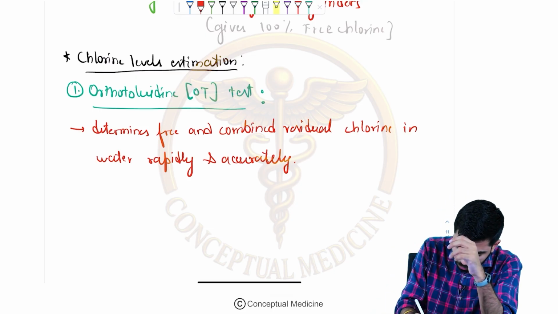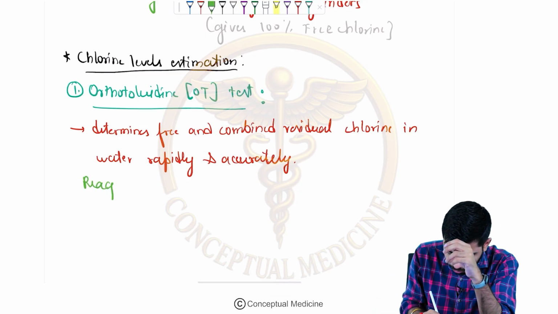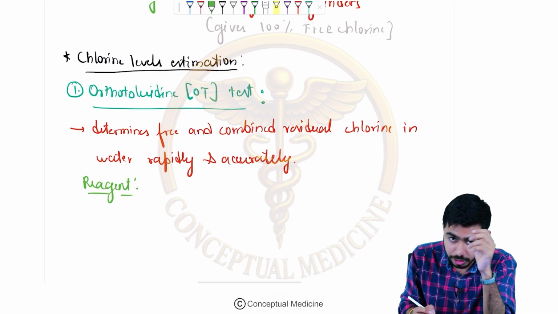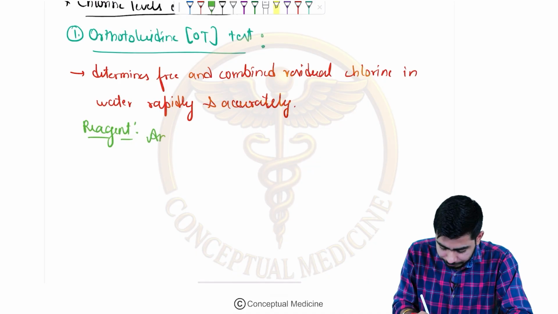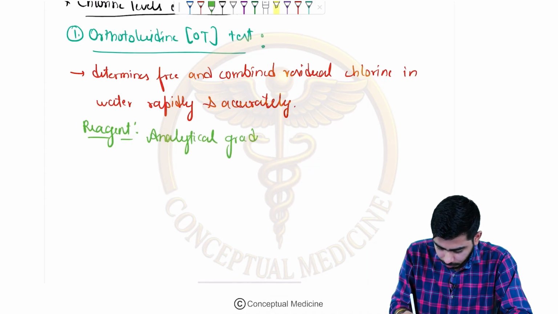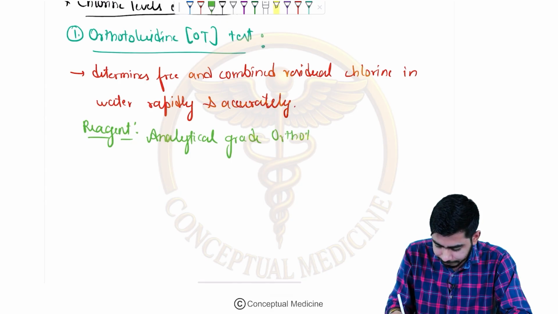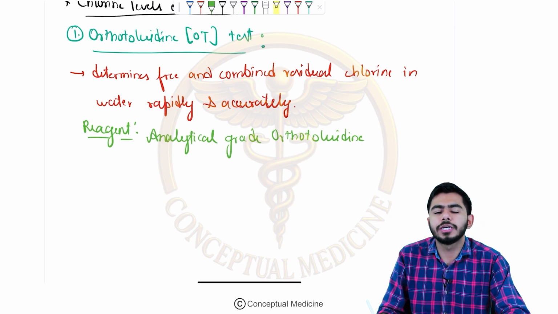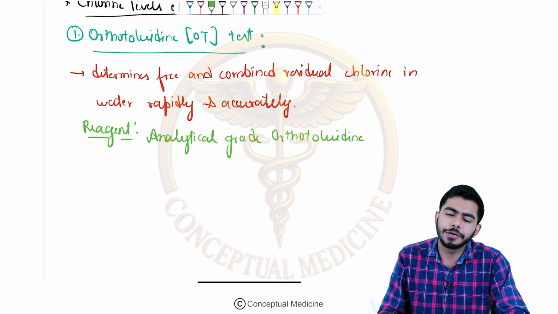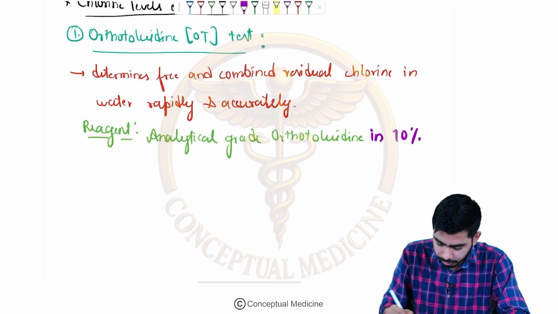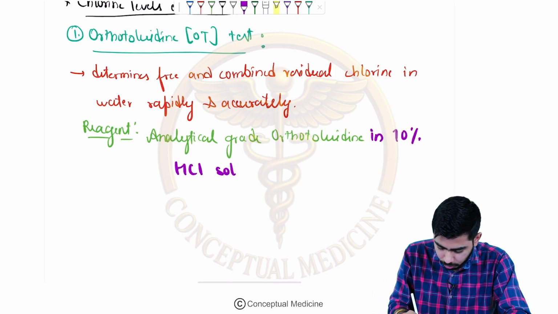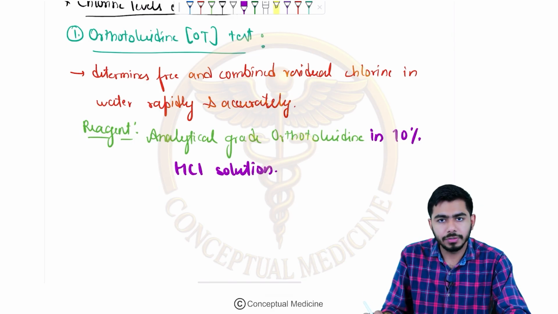Anyway, the reagent for the orthotoluidine test is analytical grade orthotoluidine, and we mix it with 10% hydrochloric acid solution. Okay, that is very important.